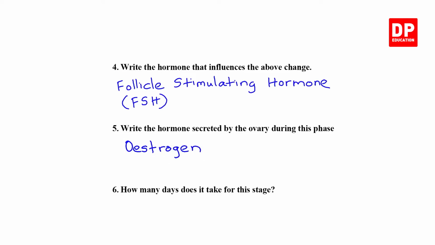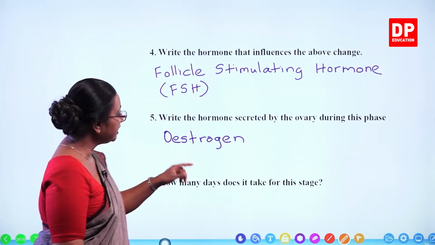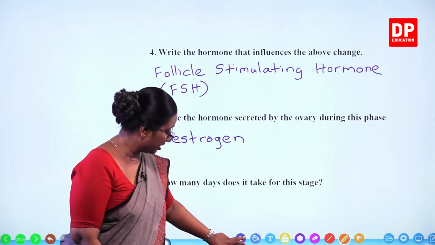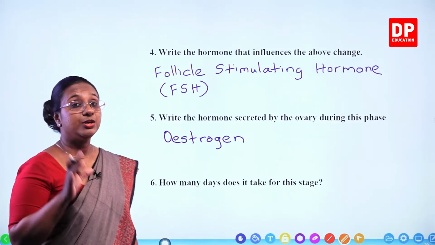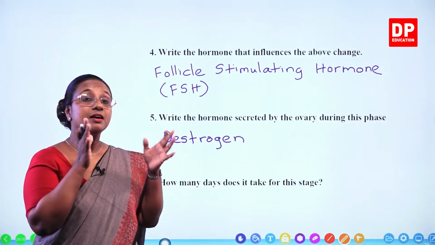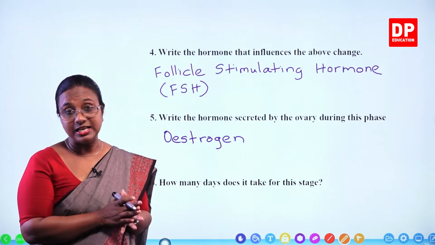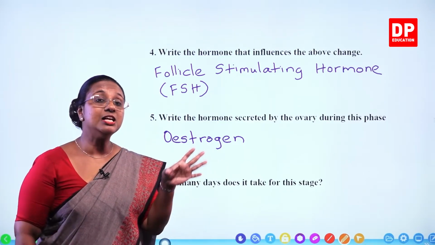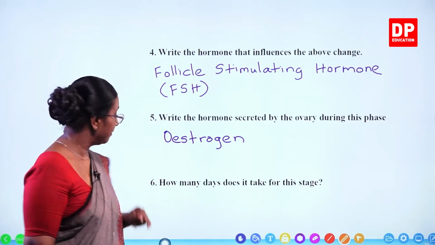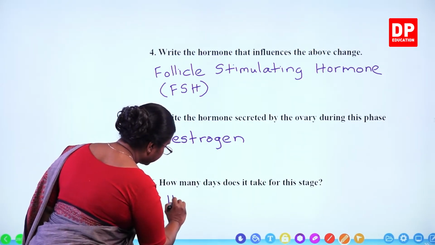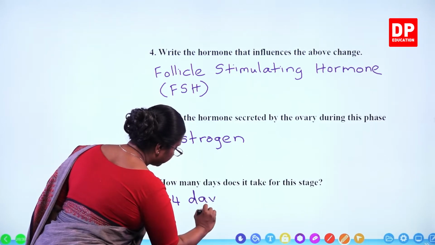Okay. Then we have the last question. How many days does it take for this stage? It takes 14 days for this stage to complete. You can remember in the ovary, both the phases take 14 days. So it's a 28-day cycle. First 14 days follicular phase, last 14 days luteal phase. So here the answer is 14 days.